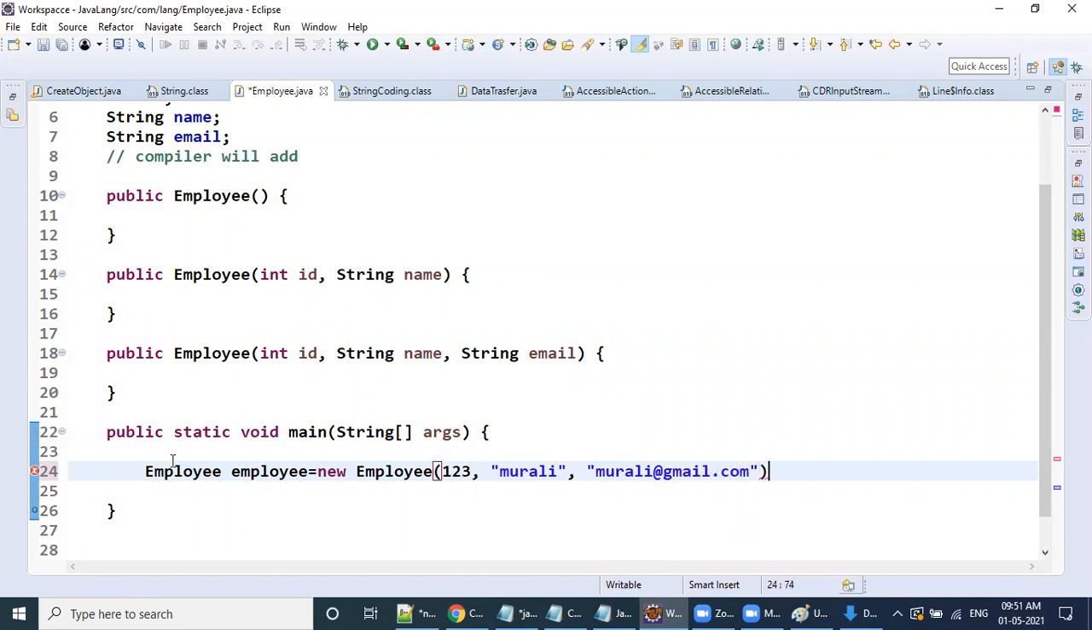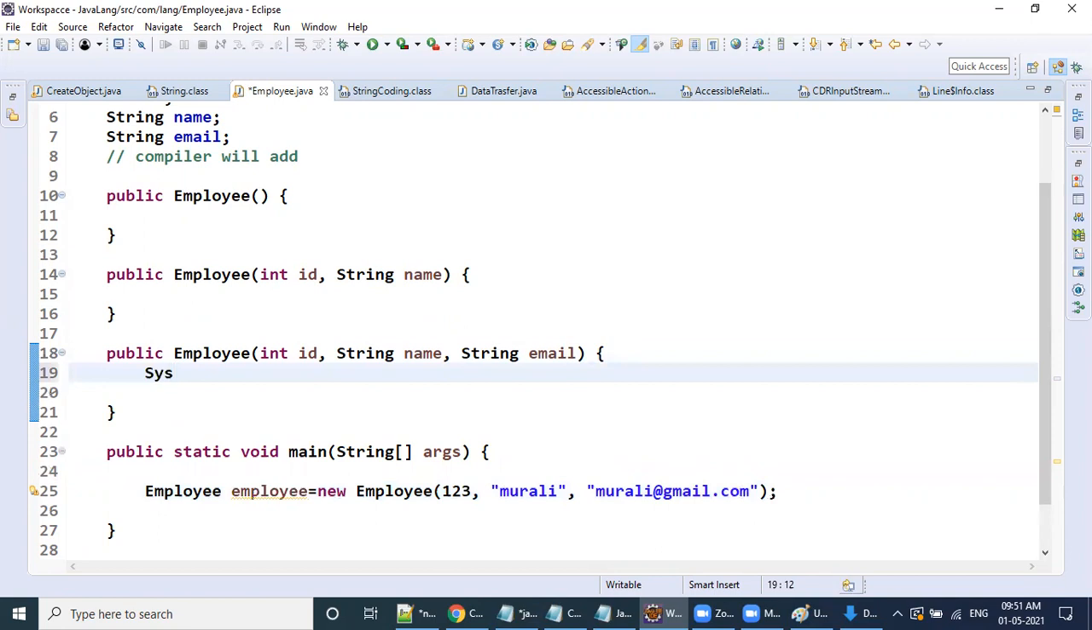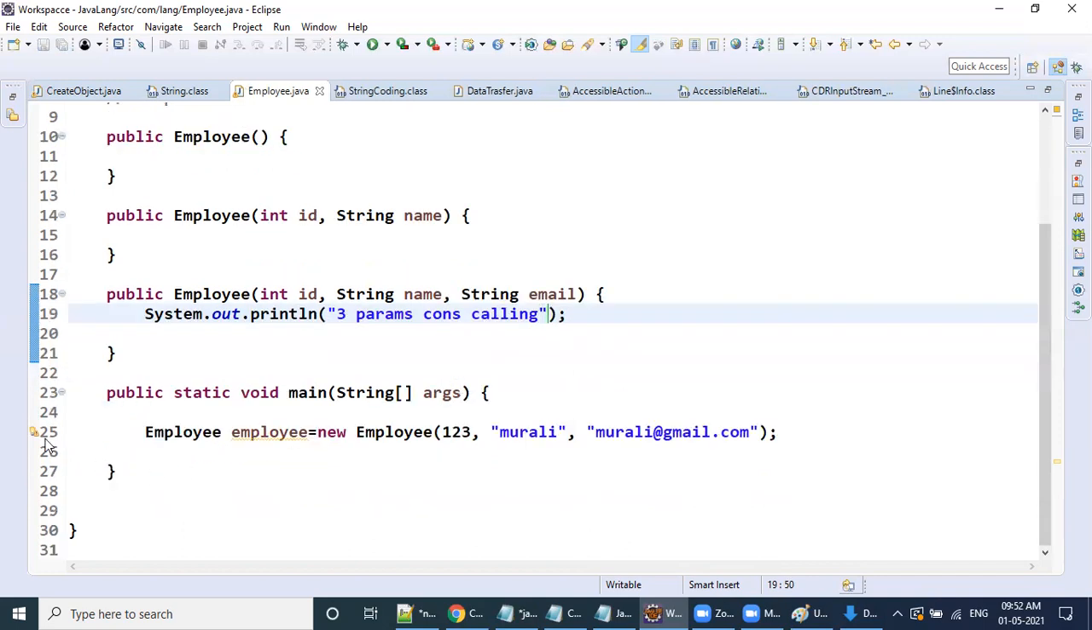Let's say I have created this object. Now, can you tell me which constructor is invoked? This constructor is invoked. Why? Because we are passing 3 parameters. That is the matching one. The 3 param constructor is invoking.